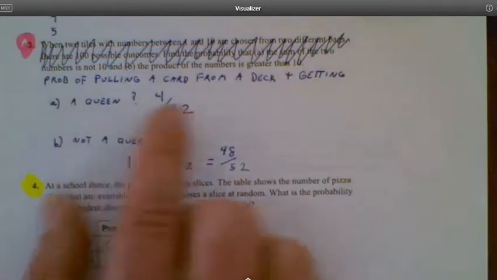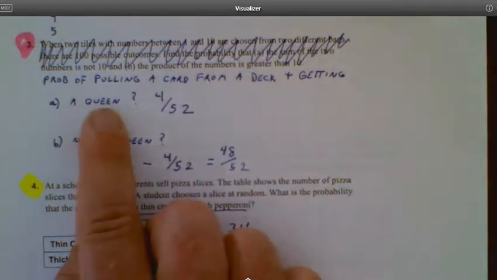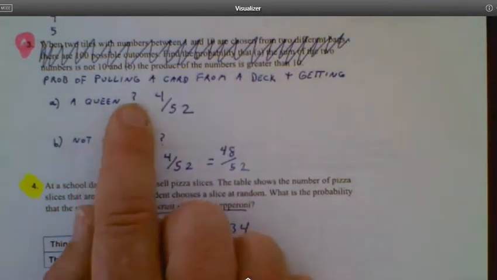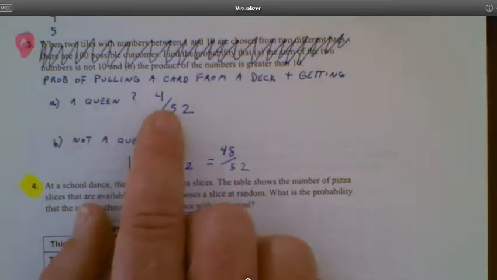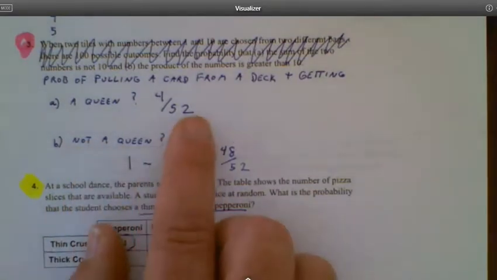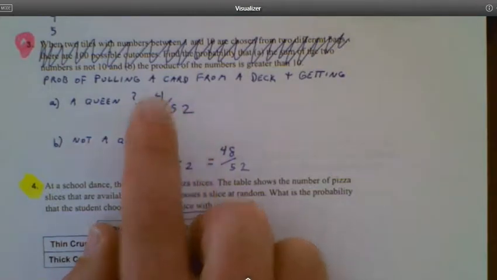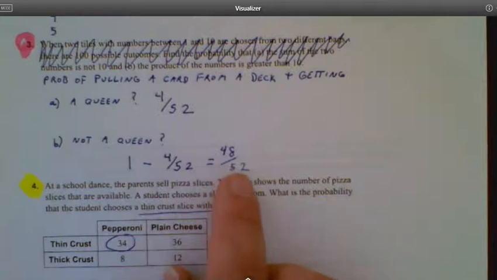So anyway, from our deck of cards, if we were to say, what's the probability of just reaching in and pulling a queen? Well, there are 4 queens in a deck. So 4 out of the 52 are queens. So if we said, what's the probability of not getting a queen? Again, keep in mind there's 52 cards. So if 4 of them are queens, then the remaining 48 out of the 52 are not queens. Right? And so again, that's kind of our key one for today.